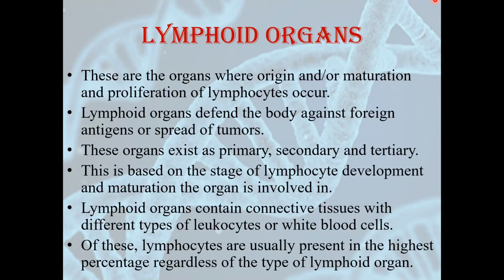Lymphoid organs contain connective tissues with different types of leukocytes, and leukocytes means WBC. Out of these leukocytes, lymphocytes are usually present in the highest percentage. It is not important which lymphoid organ it is. Whatever the lymphoid organ is, lymphocytes, that means one type of WBC, are present in the highest percentage because they are the only ones responsible for providing immunity.